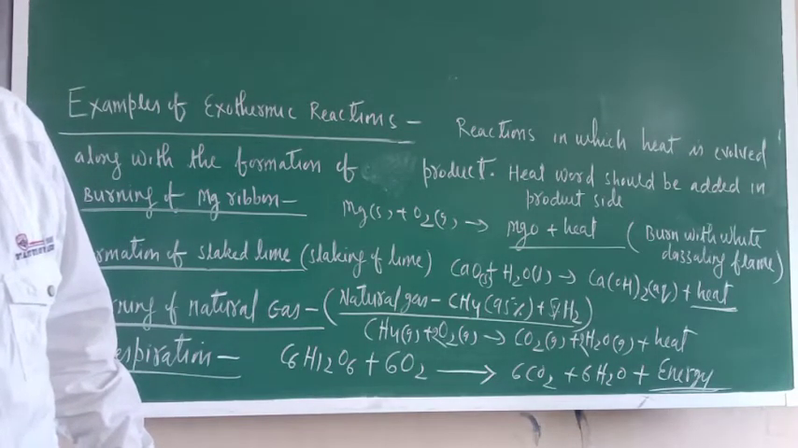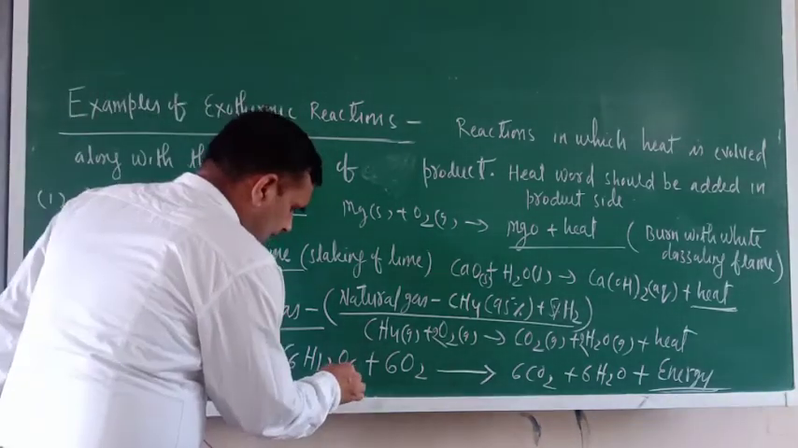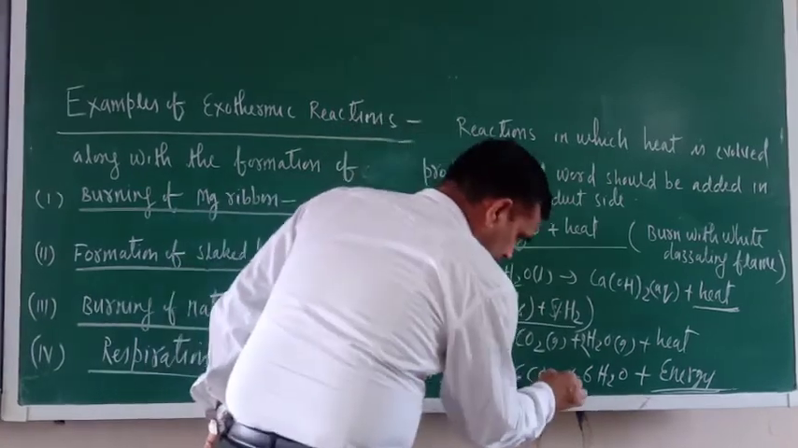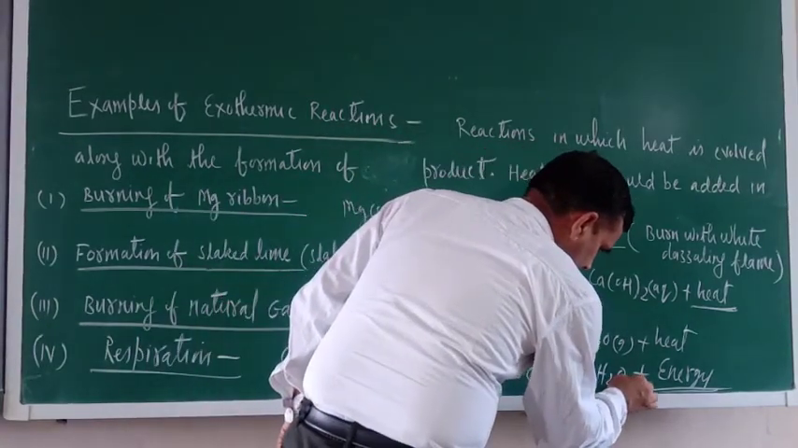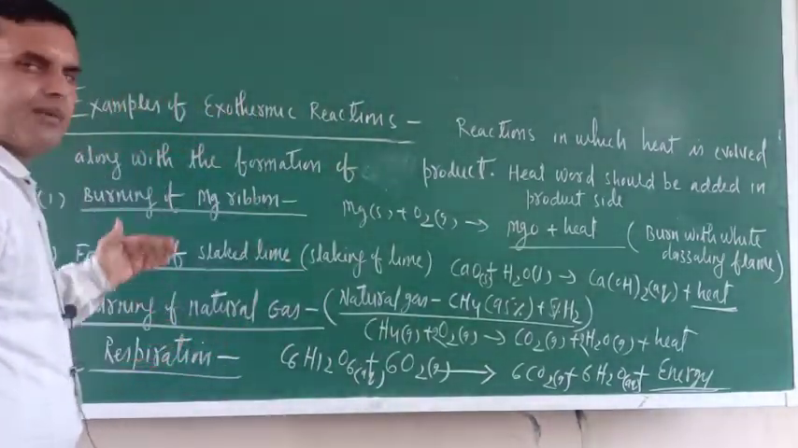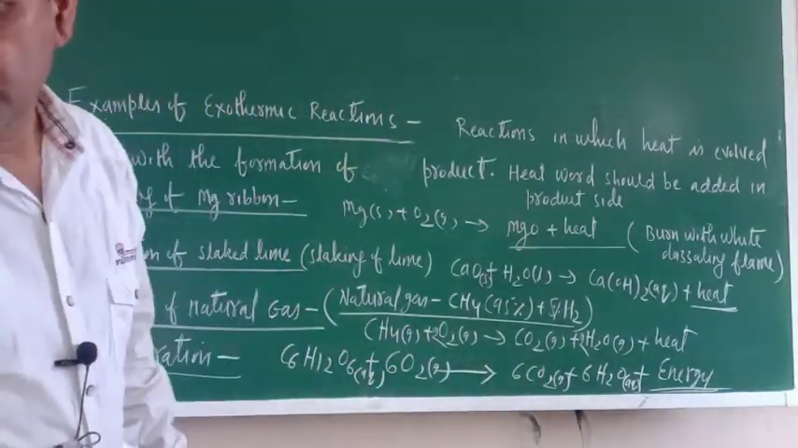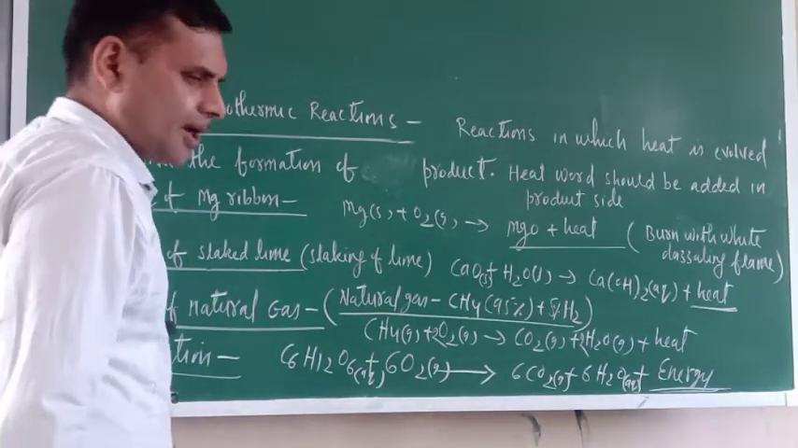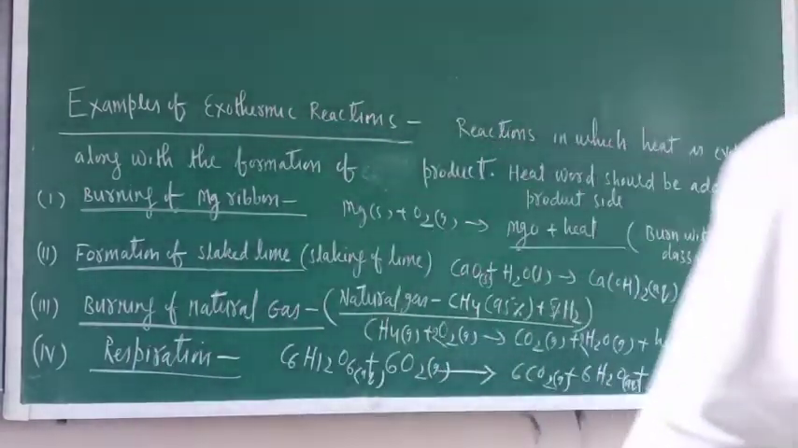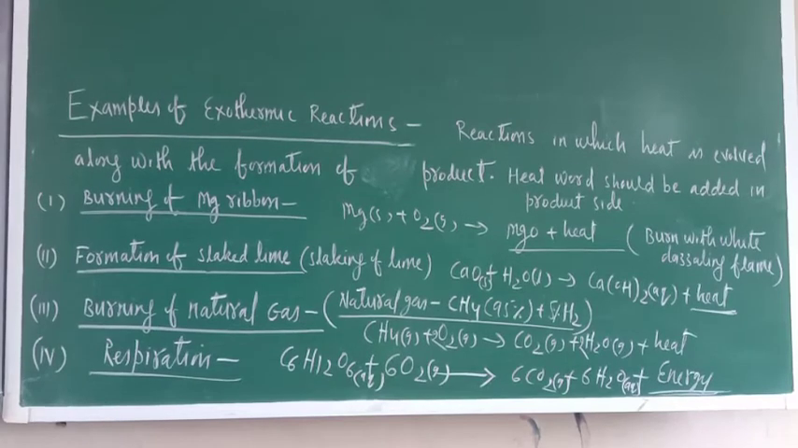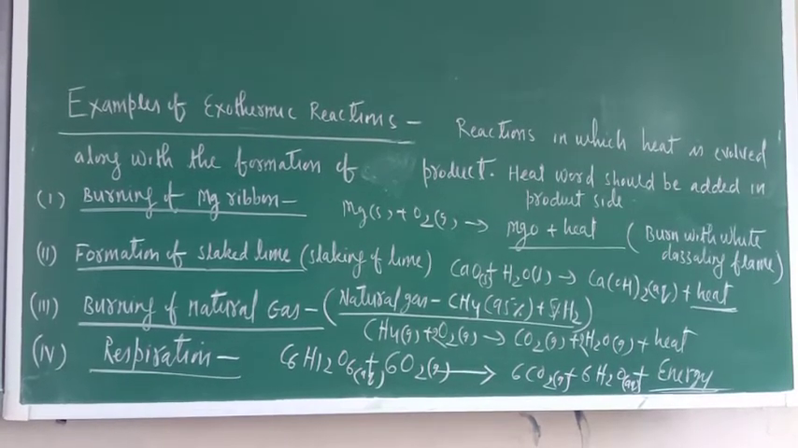Now just see, this will be in the aqueous form, this will be in the gaseous form, this will be in gaseous form, and this is aqueous. Okay, so these are some of the examples of exothermic reactions. Now decomposition of vegetable matter. There is one more example, decomposition of vegetable matter, that is also an example of exothermic reactions.